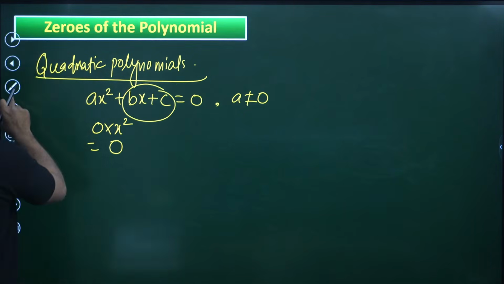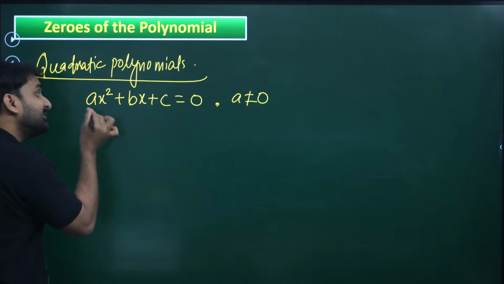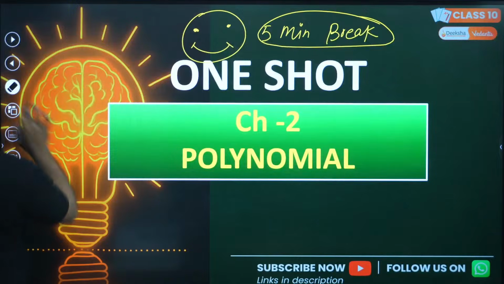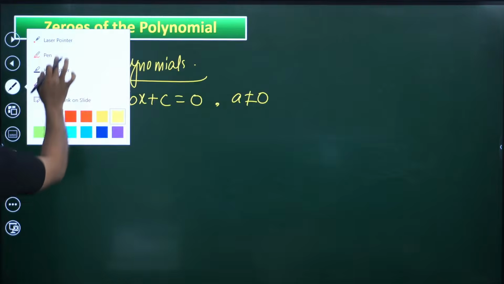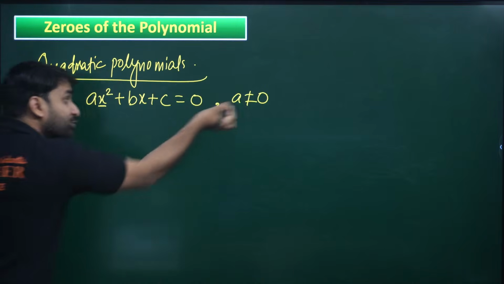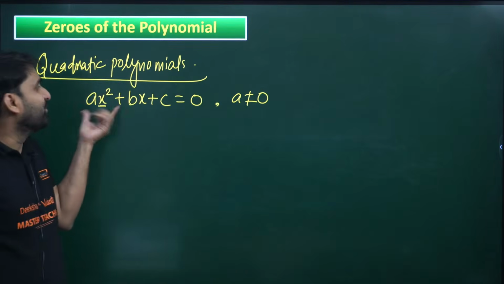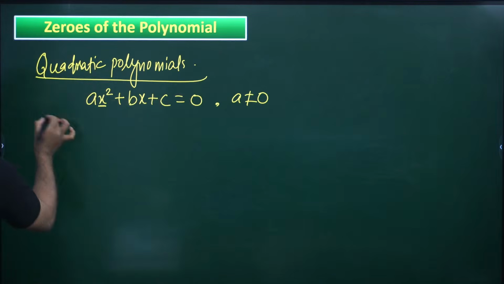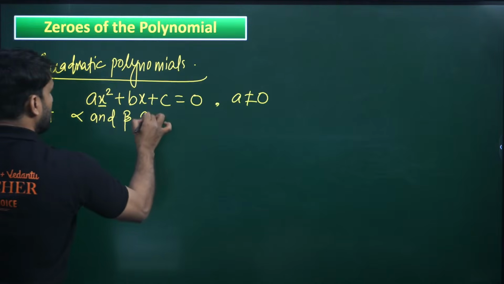I hope you are getting my point. For a quadratic polynomial, the presence of x square is important. x square must be there. If x square is not there, we cannot say the equation is a quadratic polynomial. So the x square term must be there, and therefore a cannot be equal to 0. If that term becomes 0, the equation will become linear. Right?